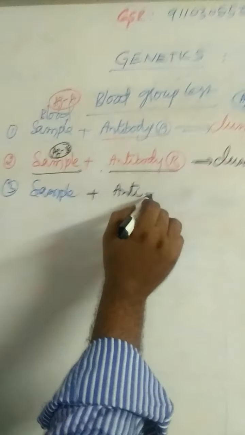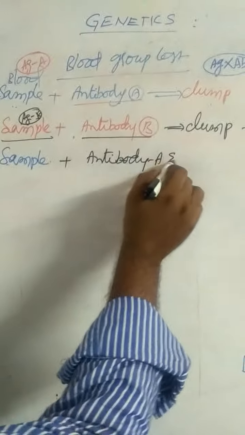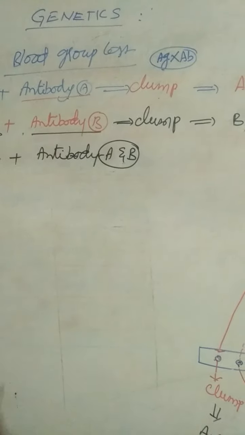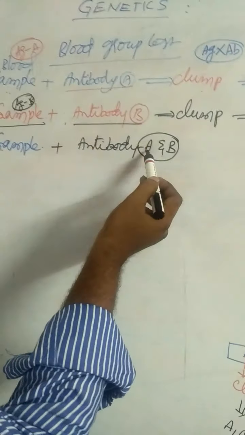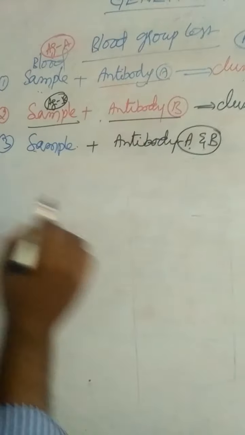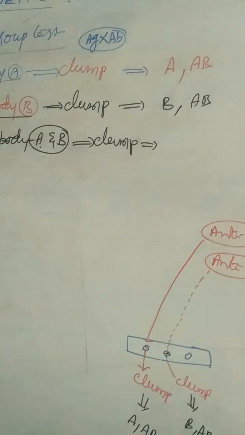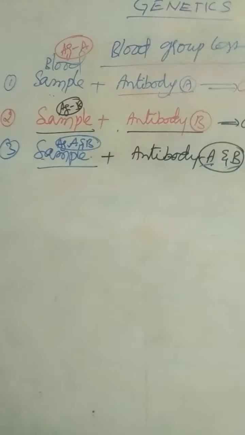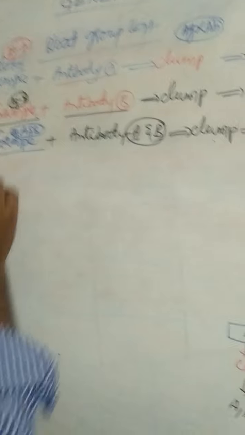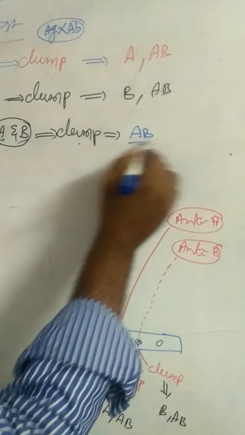antibody A and antibody B, both the antibodies are added to the sample, and it gives clump. That means this sample contains antigen A and B. Antigen A and B.